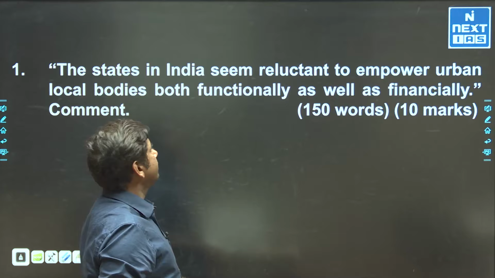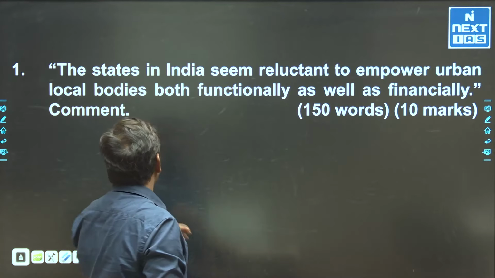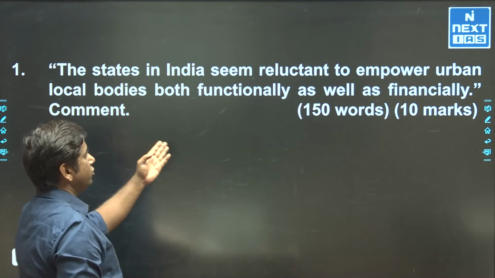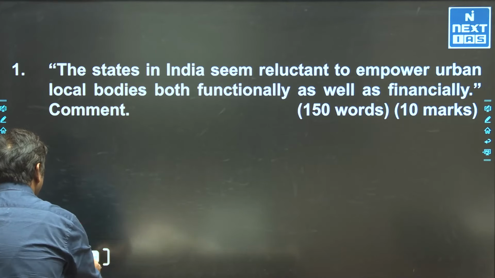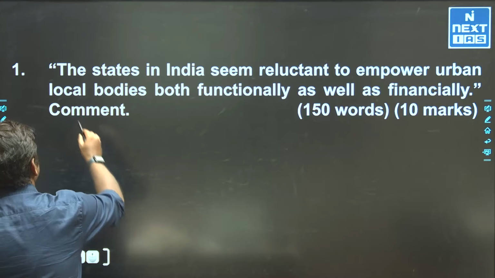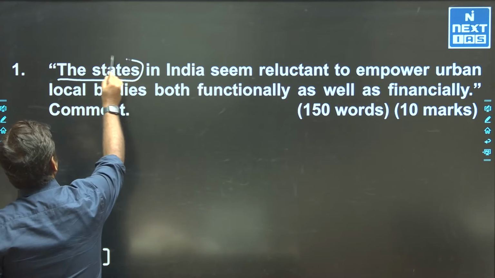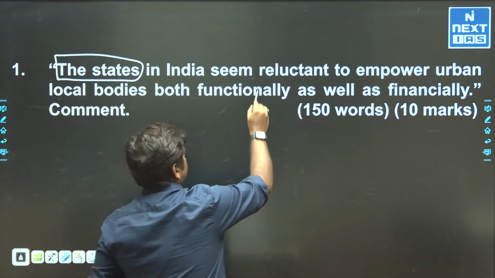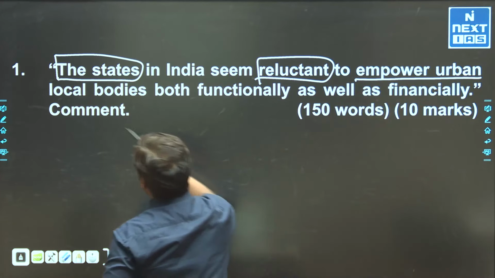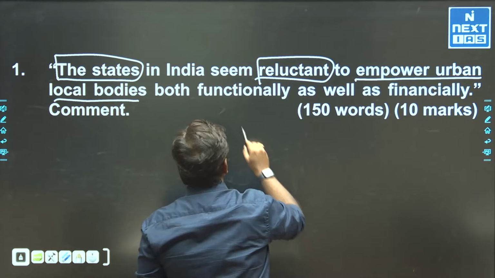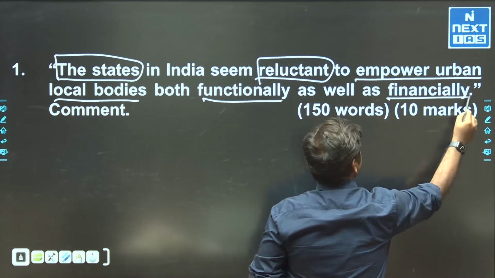The state in India seems reluctant to empower urban local bodies both functionally as well as financially. So in a very simple and easy way, I would say the keywords are: the states, reluctant, empower urban local bodies, functionally and financially.